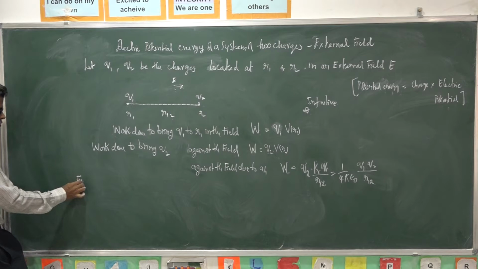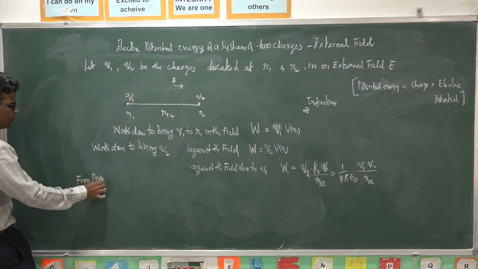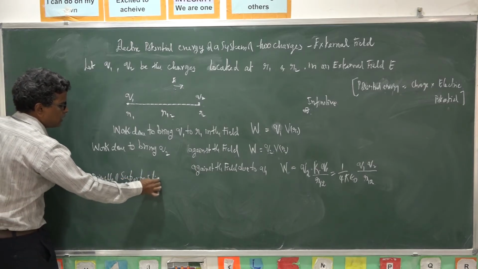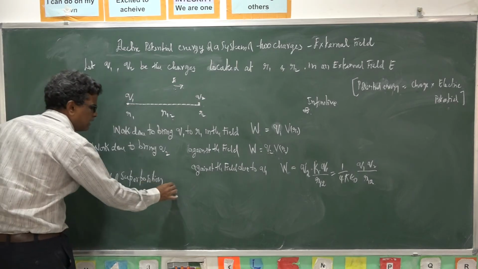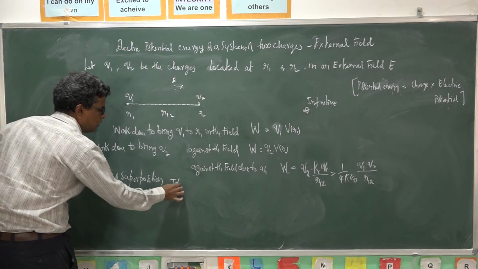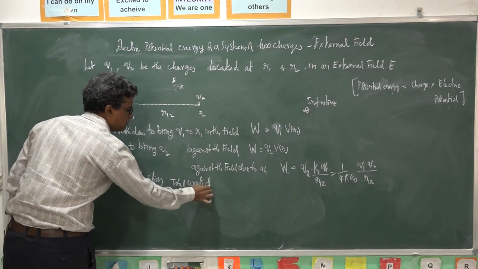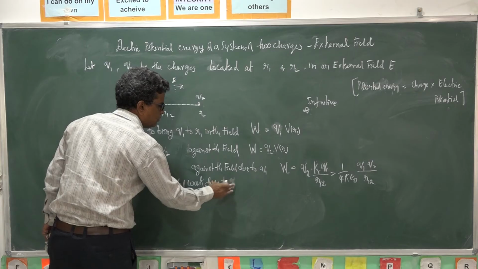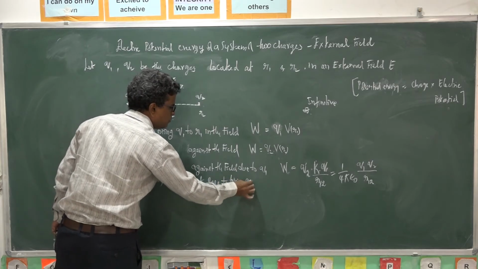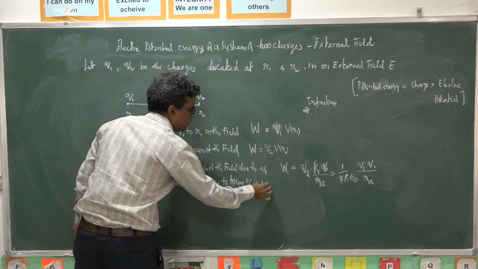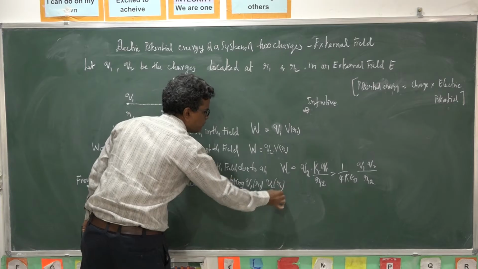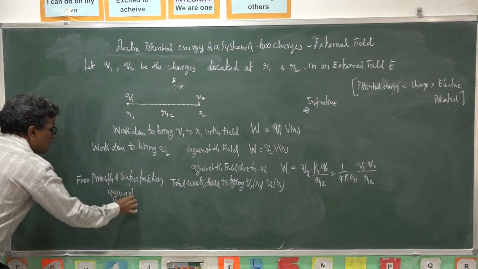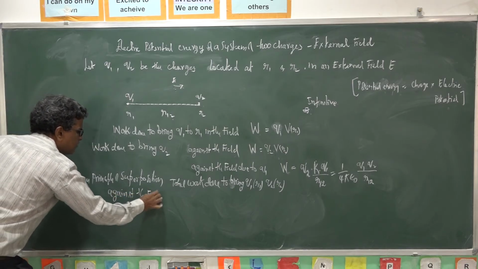From the principle of superposition, you have to add the total work done to bring Q1 at R1 and Q2 at R2 against the external field.